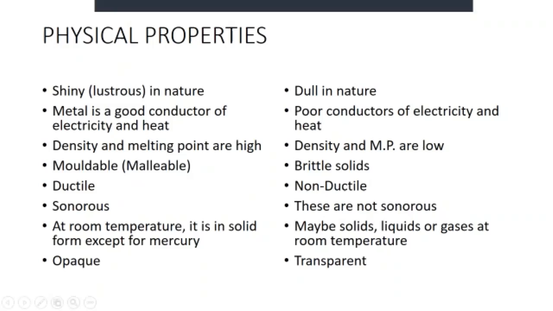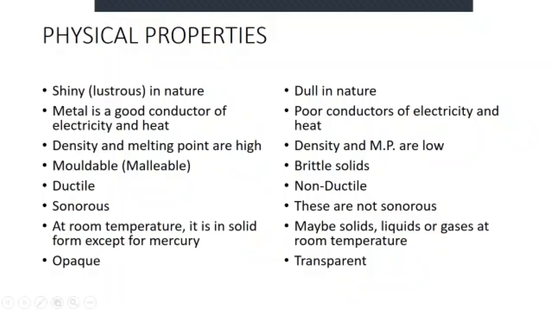All non-metals are poor conductors, but graphite, which is an allotrope of carbon, conducts electricity. Metals are good conductors, but some metals show very poor conductivity also.